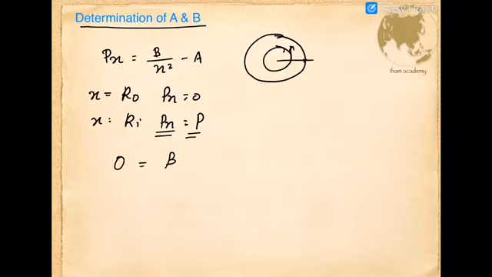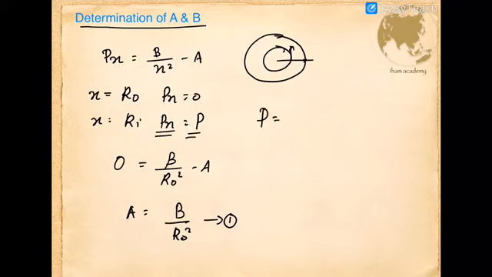So 0 is equal to B divided by R outer square minus A. Therefore, A equals B divided by R outer square, equation number 1. Then coming to the other condition, the maximum value P is equal to B divided by R inner square minus A. A we can replace with B by R0 square.